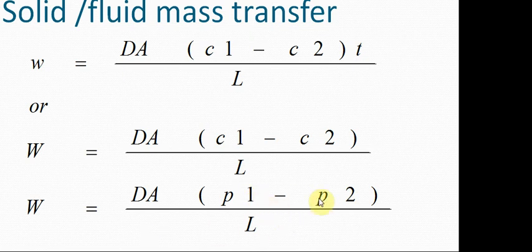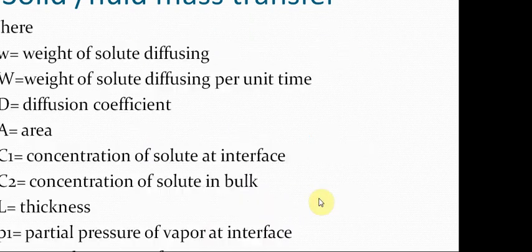Here rho 1 and rho 2 are the partial vapor pressures. In solid-fluid mass transfer, capital W is the weight of solid diffusing per unit time, D is the diffusion coefficient, A is the area, C1 is the concentration of solute at the interface, and C2 is the concentration of solute in the bulk, L is the thickness, and rho 1 and rho 2 are the partial vapor pressures at the interface and in the atmosphere respectively.